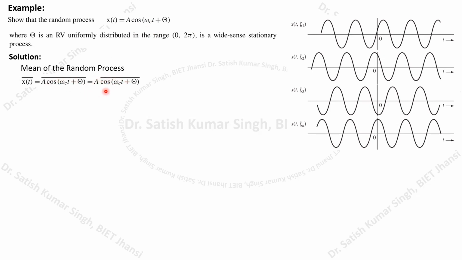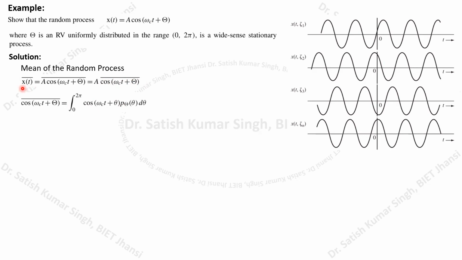So we calculate A times the mean of cos(ωc t + θ), where the mean has to be calculated with respect to the random variable θ, as I have just explained with the formula. Because here θ is a random variable.